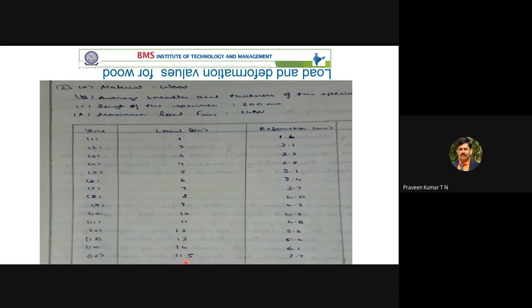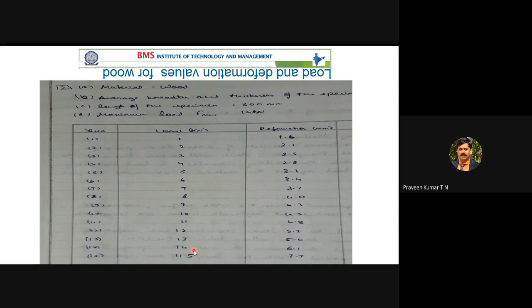Then the 11.5. Now we can see here, after 14 kilonewton, the load bearing capacity decreases. That means a fracture has already taken place. Imagine one person is carrying some load. When he is healthy, he may carry 50 kg of load. Suppose in an accident, which should not happen to anyone, I'm giving an example so that you understand better. Imagine one of his legs is fractured. His load bearing capacity will be reduced from 50 kg to maybe 40 kg.